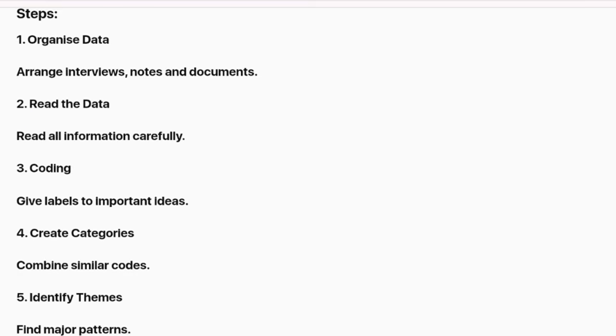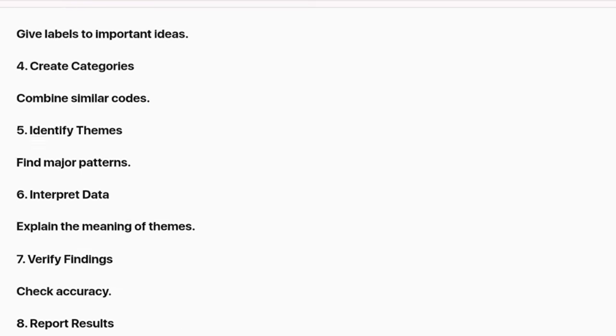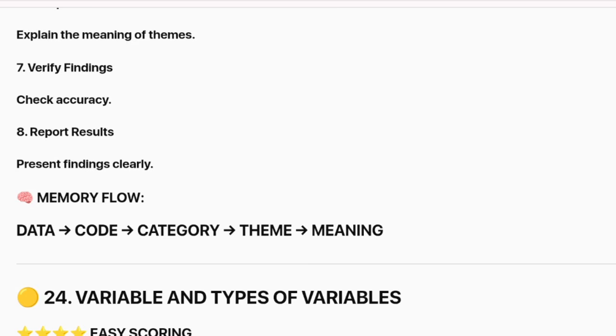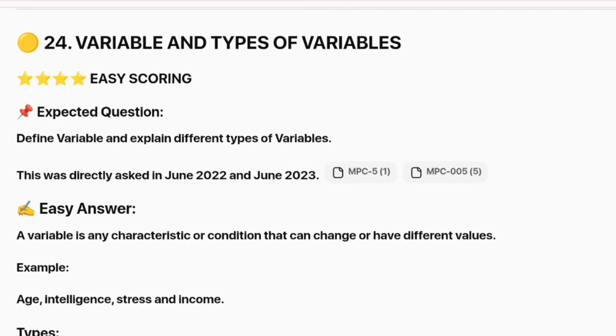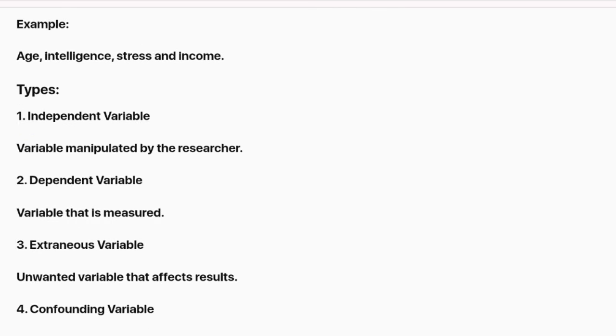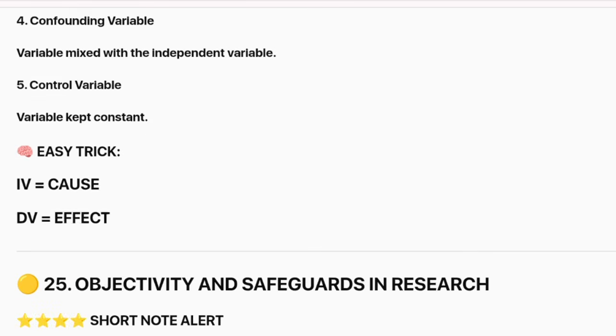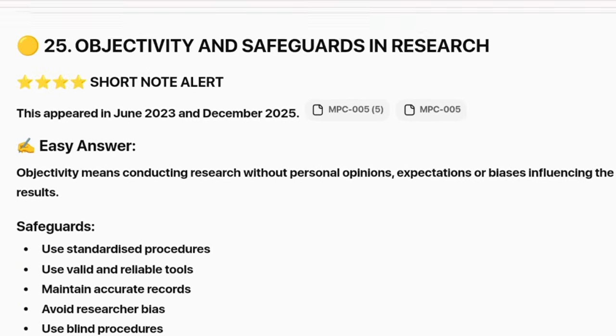If you have very little time, first study reliability, grounded theory, factorial design, survey research, and research process. Then prepare research design, validity, ethnography, and discourse analysis.